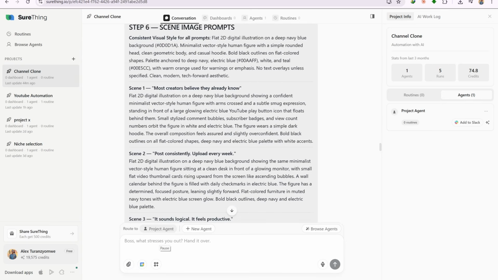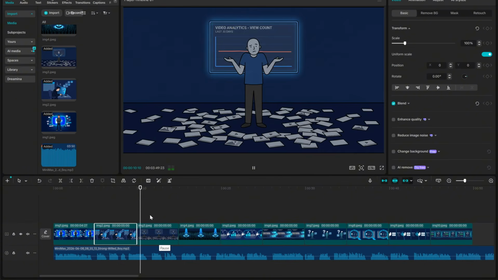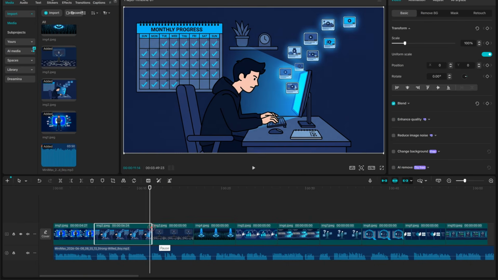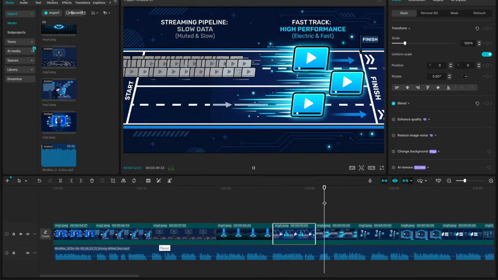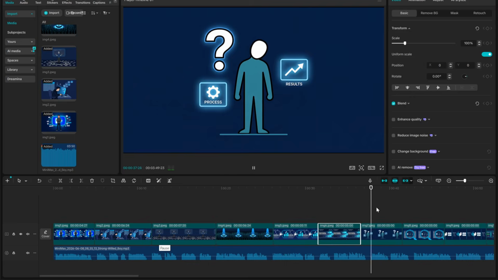To make the sync process easier, return to SureThing and look at the scene prompts. Each one starts with the opening words of the corresponding script line. Use those matching words as your anchor point to know exactly where each image belongs on the timeline.